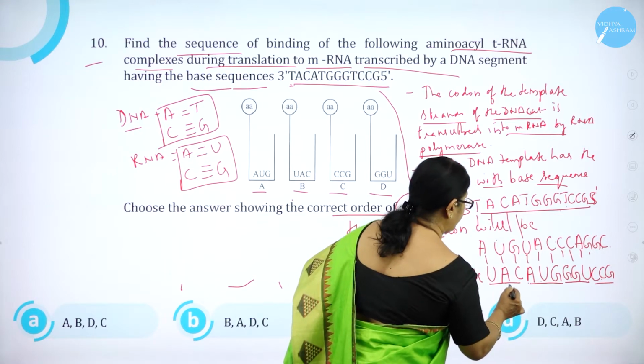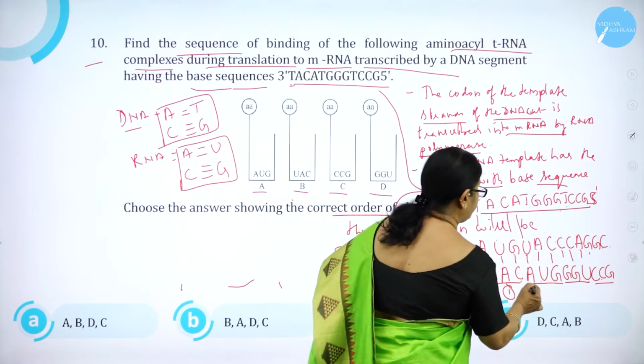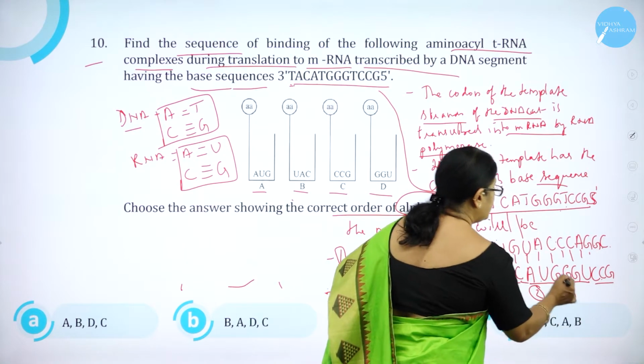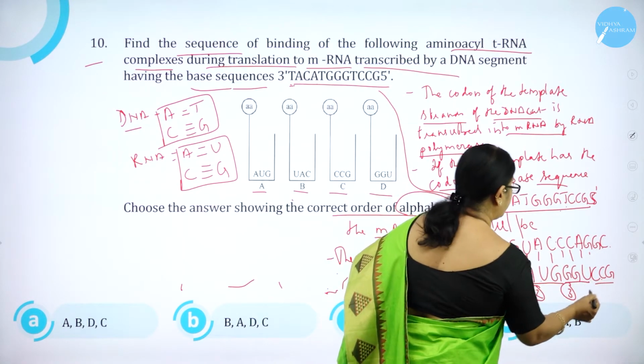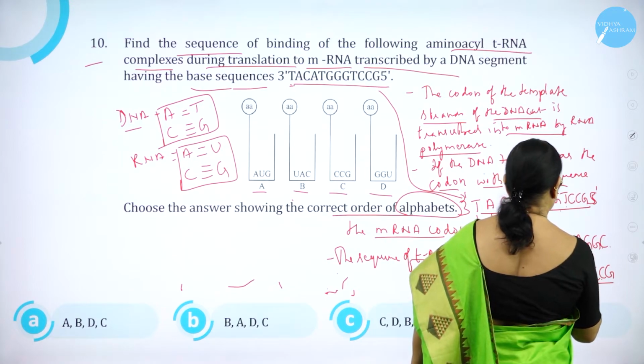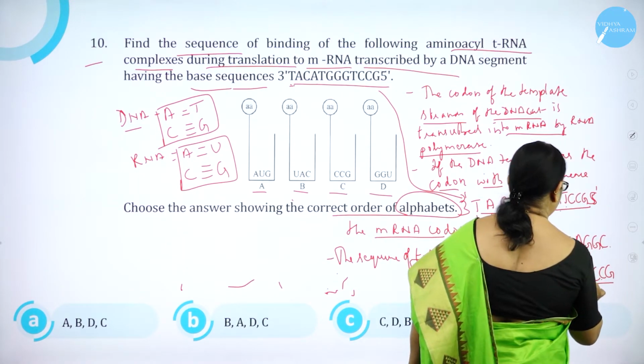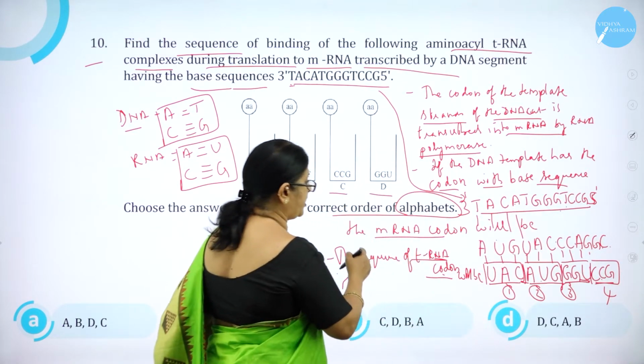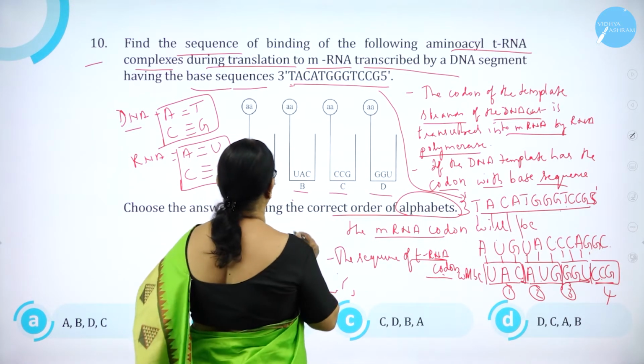So the first one should be UAC, second AUG, third GGU, fourth CCG. Which is the option where you get the first one UAC?